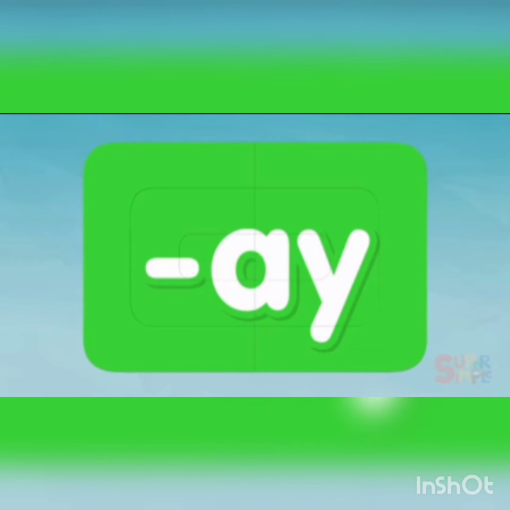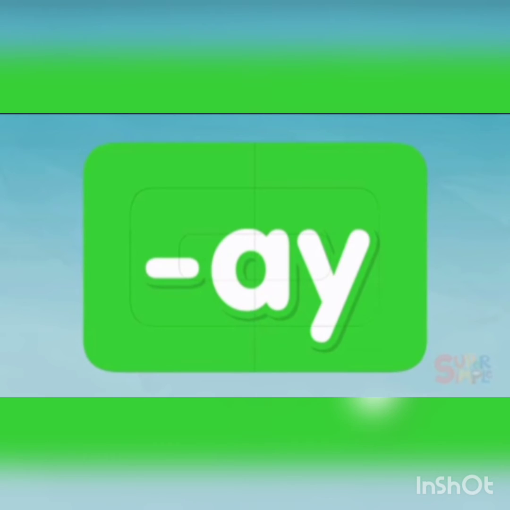Next is the sound of AY. What is the sound of AY? AY, A. Now let's see few examples of the words that are having the sound of AY. Let's start one by one.